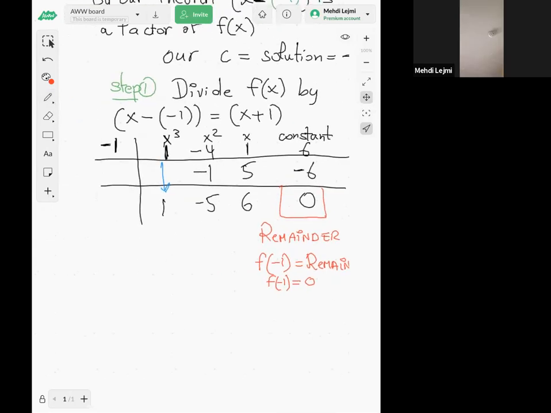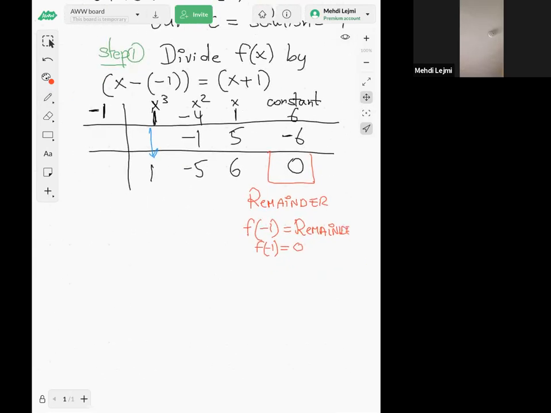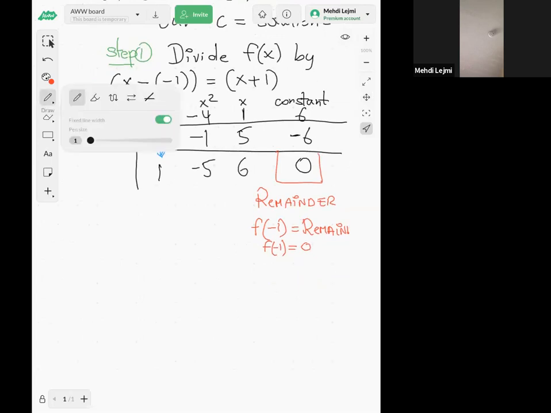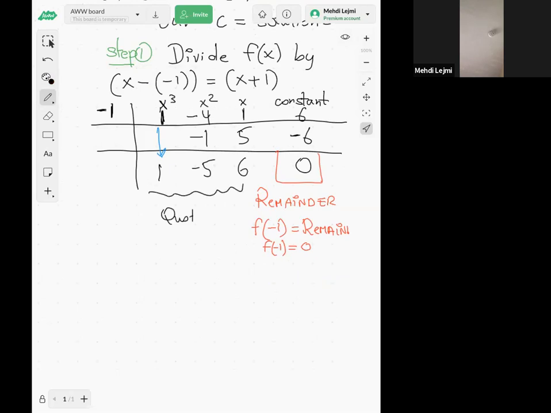So f of -1 is 0. Now I got my quotient. This is my quotient, and here we have x squared, then x, and then constant.